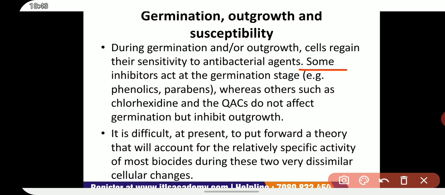Some inhibitors act at the germination stage, for example, phenolics and parabens, whereas others, such as chlorhexidine and QACs, do not affect germination but inhibit outgrowth. Glutaraldehyde at low concentrations is an effective inhibitor of both stages.